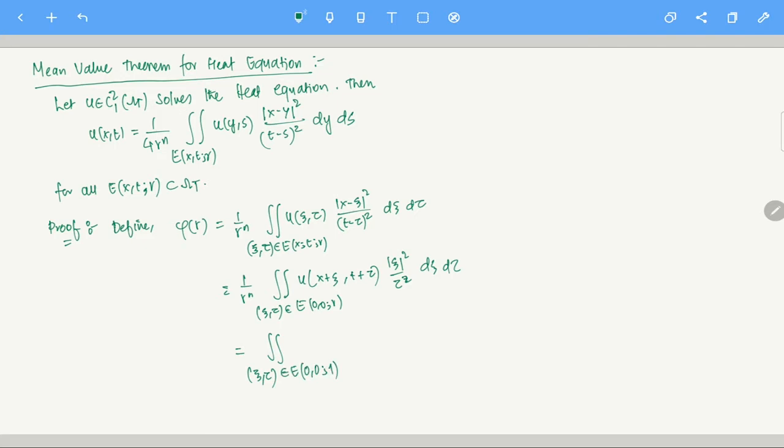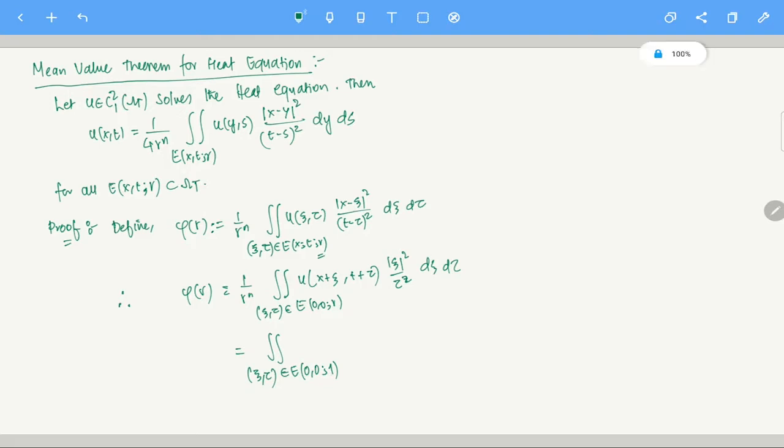Now I will explain why we suddenly see this. Basically, if you remember, in the case of the Laplacian also, we started out with a phi of r, right? We defined it, and after that we looked at phi prime of r and showed that phi prime is 0, for the Laplace equation. Here also we are going to do something similar. To do that, first of all we have to make this integral independent of r. In Laplace also we did the exact same thing. Here also we are going to do the exact same thing.